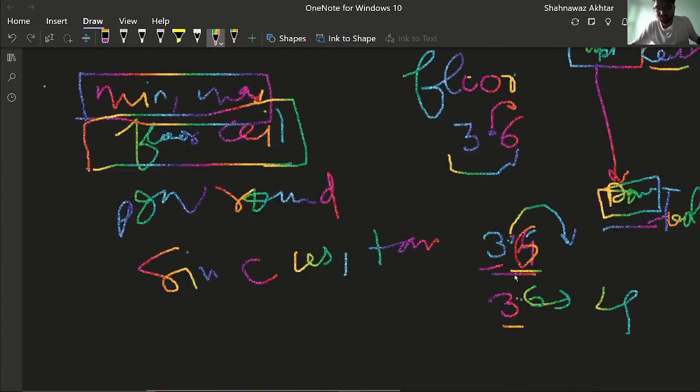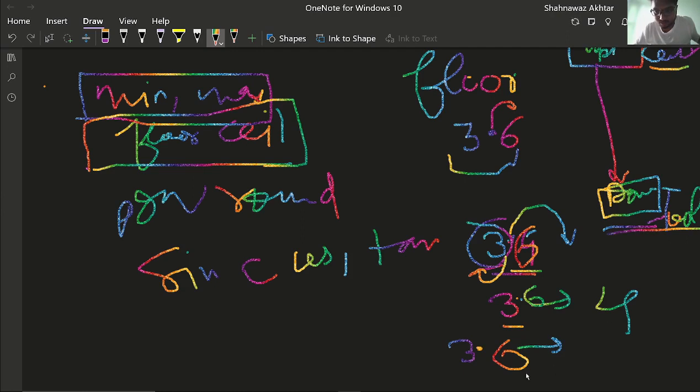And the floor value changes to the integer before the decimal point, so using floor, 3.6 gets converted into 3.